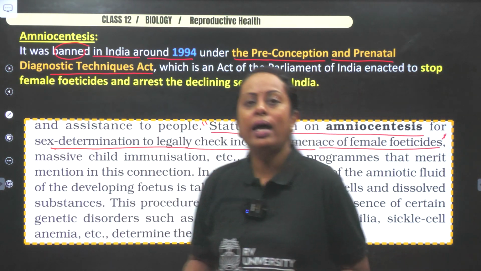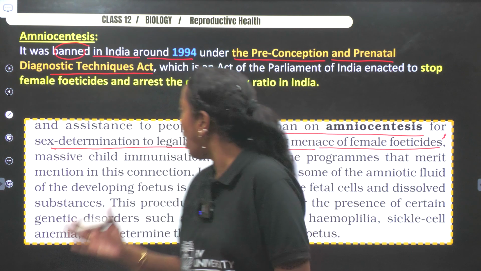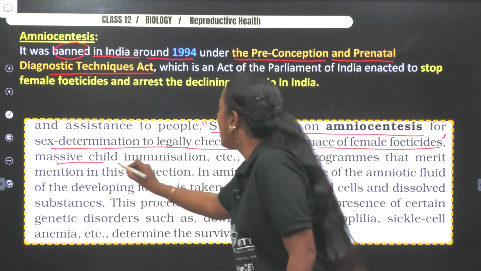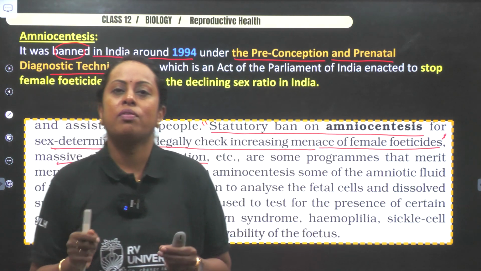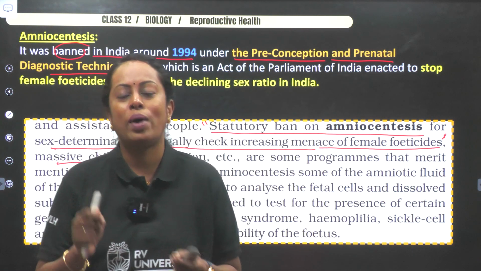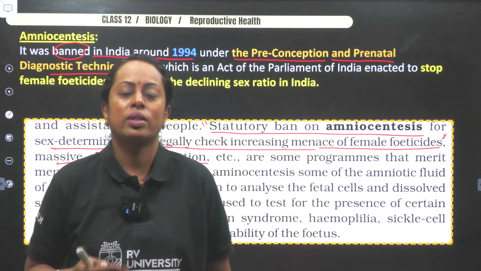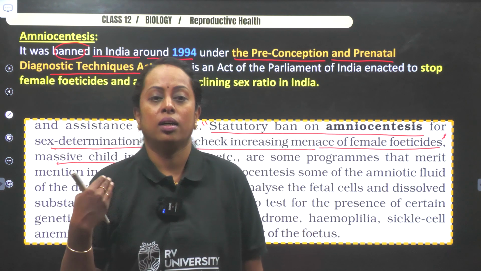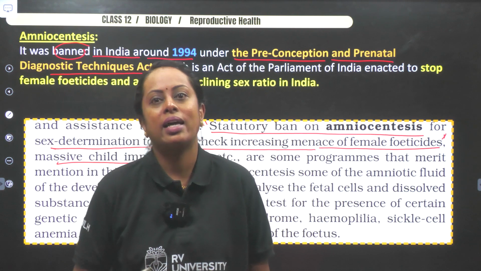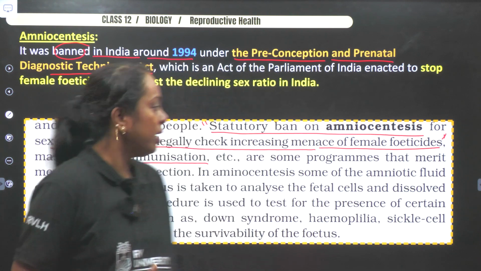Followed with that, what else were the strategies built up under that? Massive child immunization. Now, when a baby is born, they are also given a card which contains when a vaccination should be done so that the baby's immune system can be promoted. All that comes under reproductive health and strategy framing.